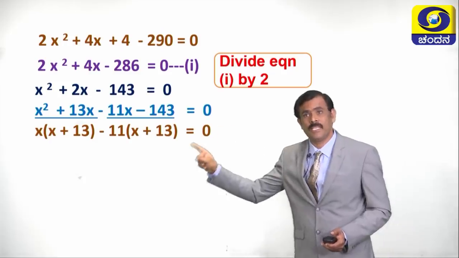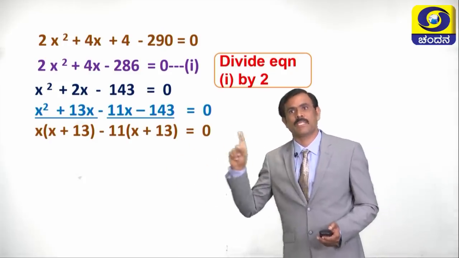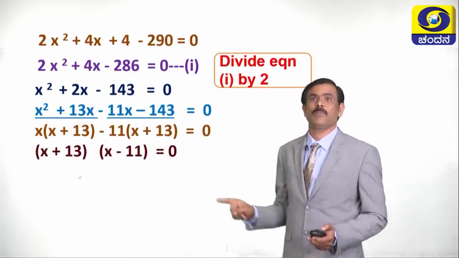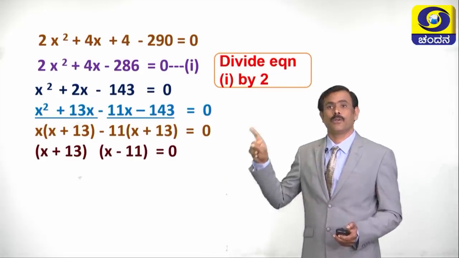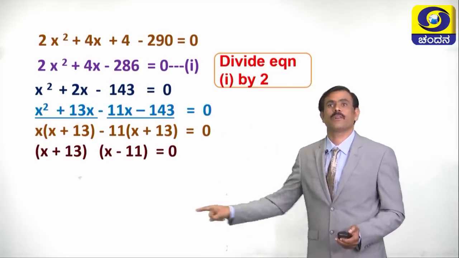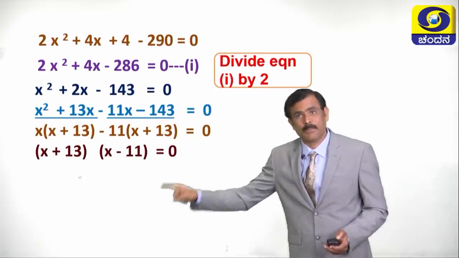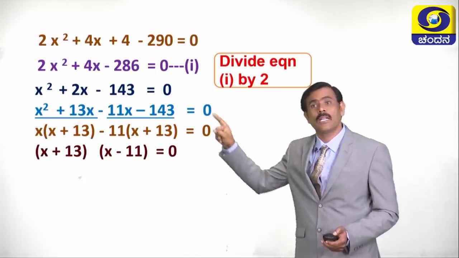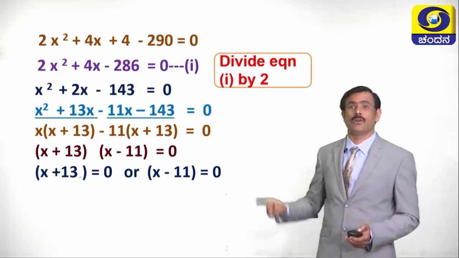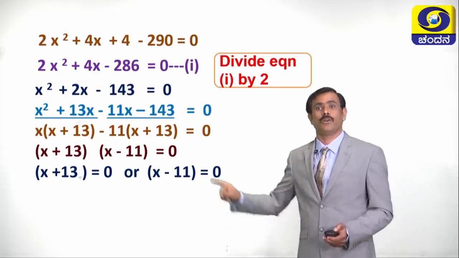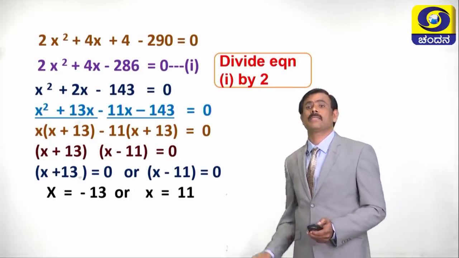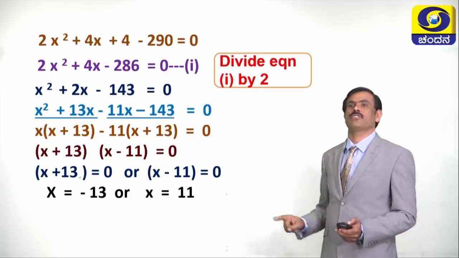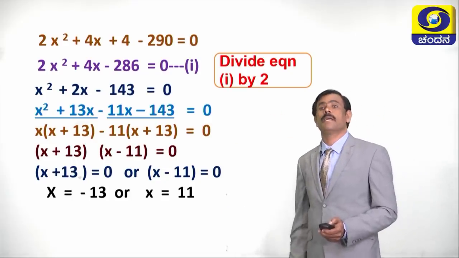x + 13 is common in both, take x + 13 common, then the equation becomes (x + 13)(x - 11) = 0. Now, x + 13 = 0 or x - 11 = 0. If x + 13 = 0, x is equal to -13. If x - 11 = 0, x is equal to +11.